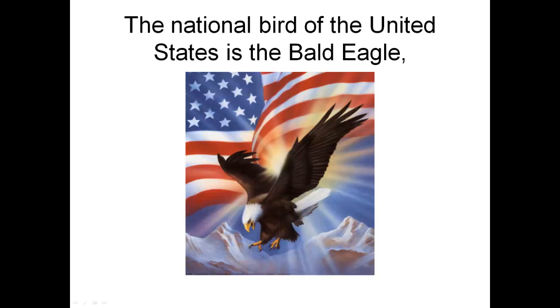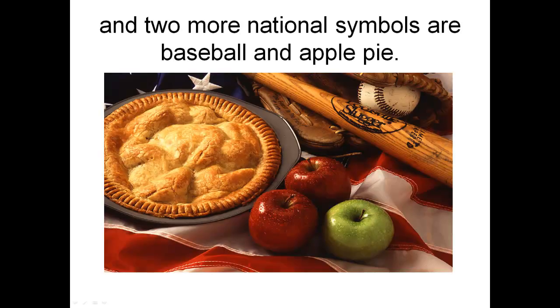The national bird of the United States is the bald eagle, and 2 more national symbols are baseball and apple pie.